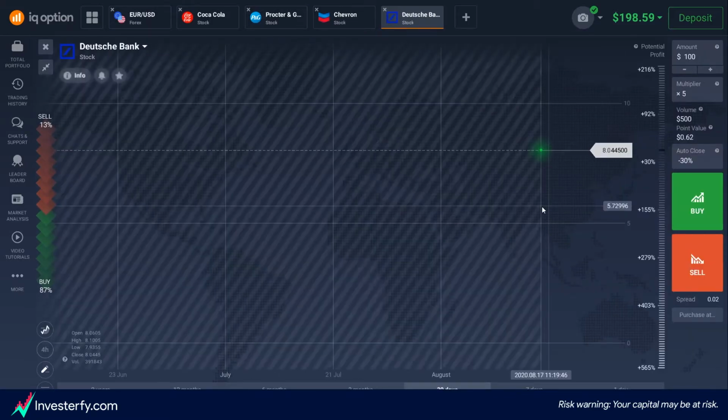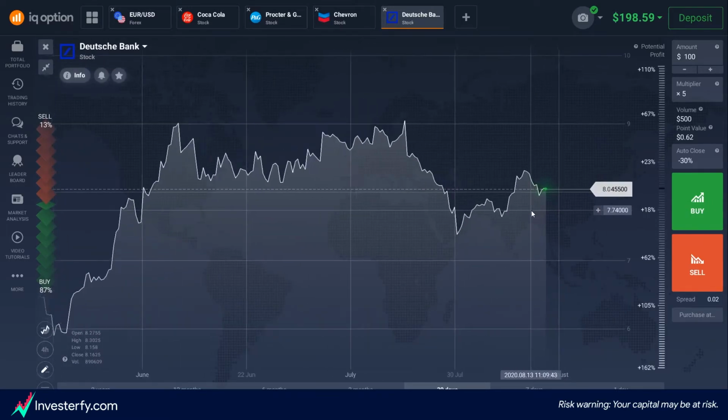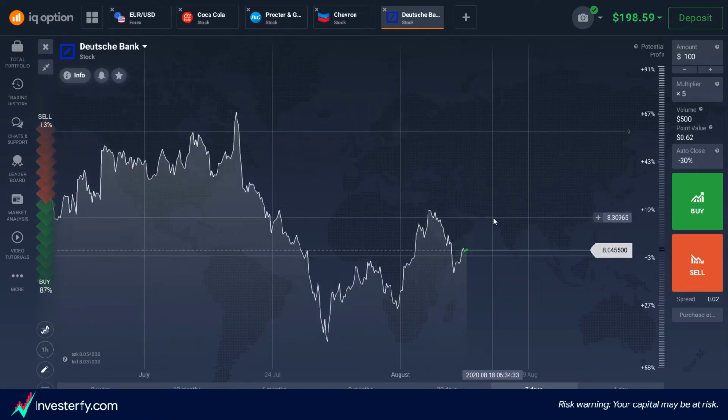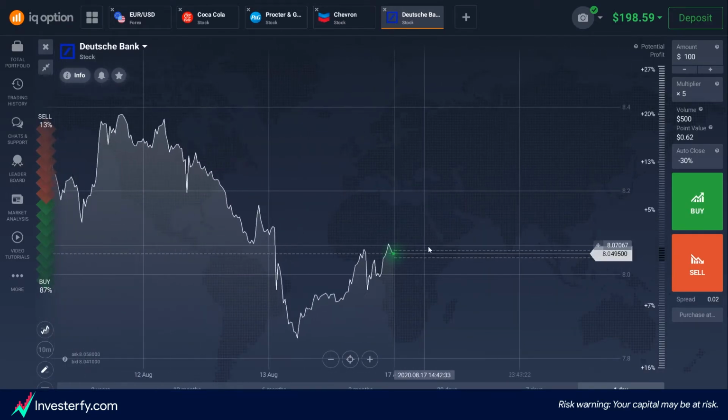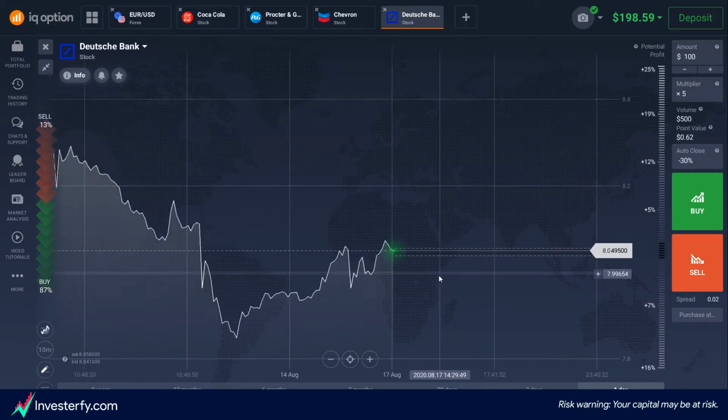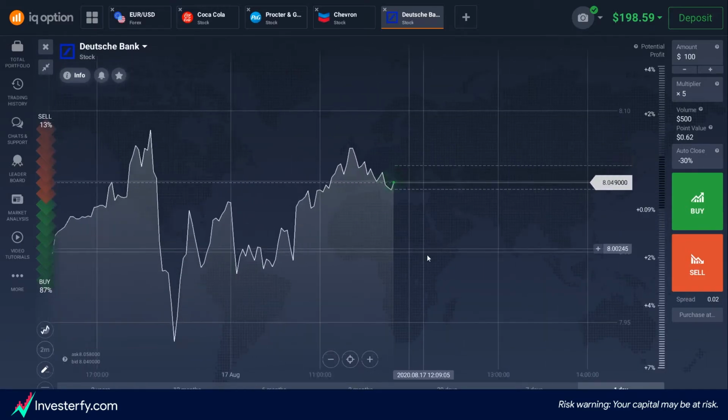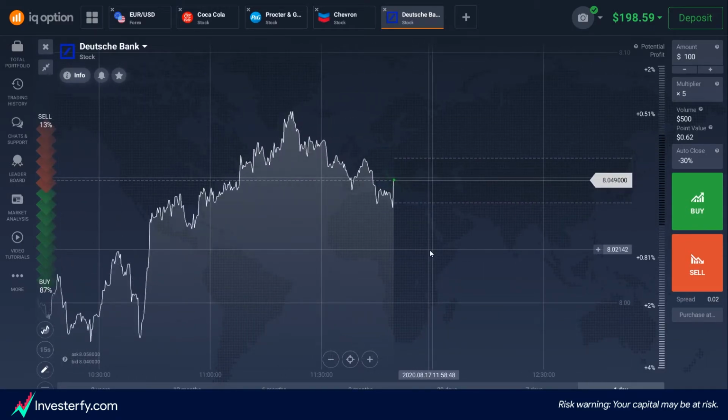So the conclusion here is that we do not recommend that you keep a short position open on a stock's ex-dividend date on IQ Option. Likewise, you probably shouldn't keep a buy position open on a stock's ex-dividend date on IQ Option because you do not get paid the dividend amount, and stocks usually fall by their dividend amount on the ex-dividend date because it is essentially a payout of the stock's value itself to the shareholders.